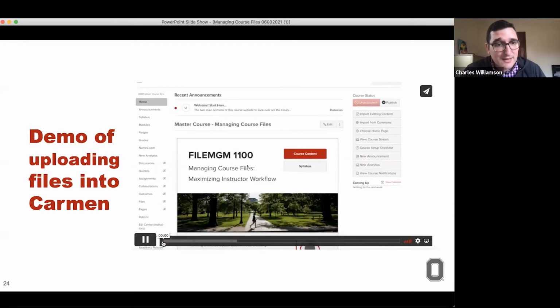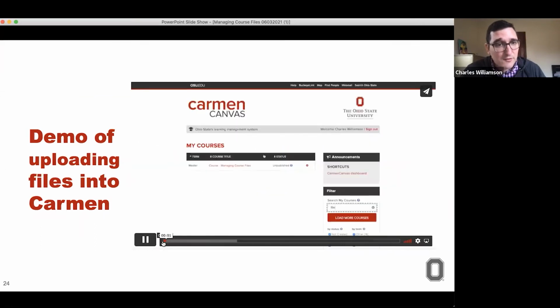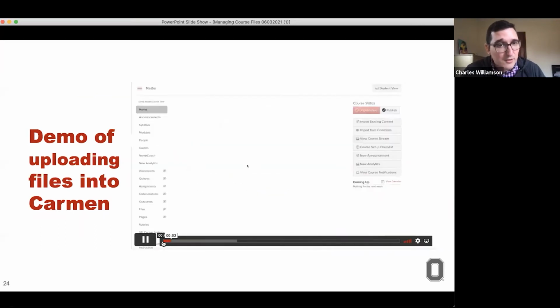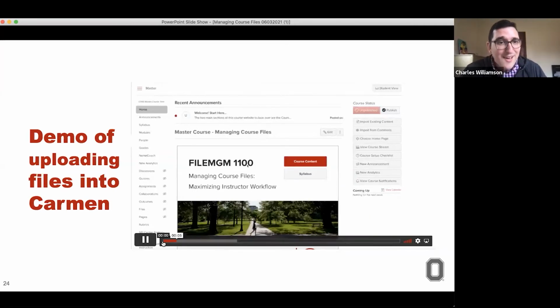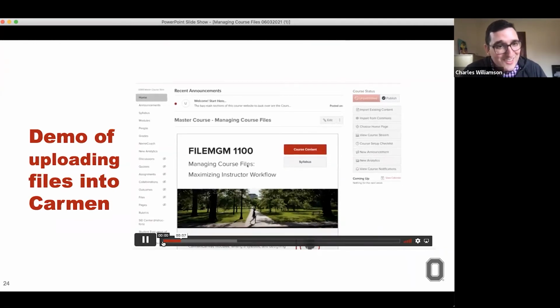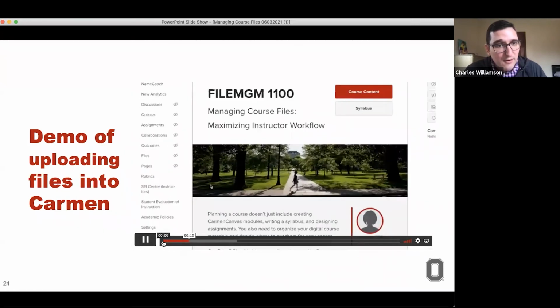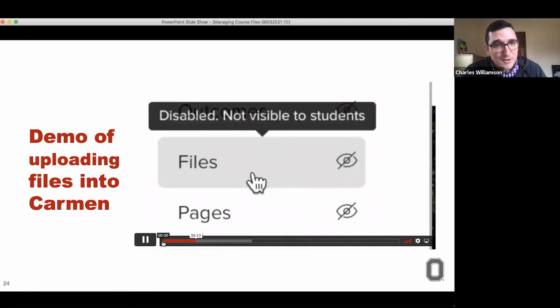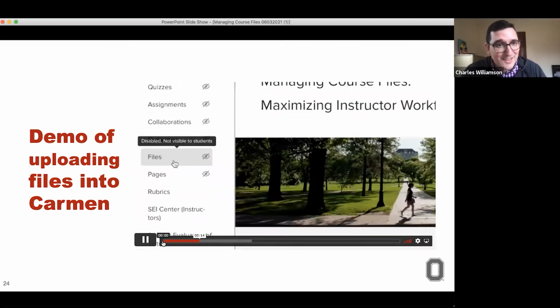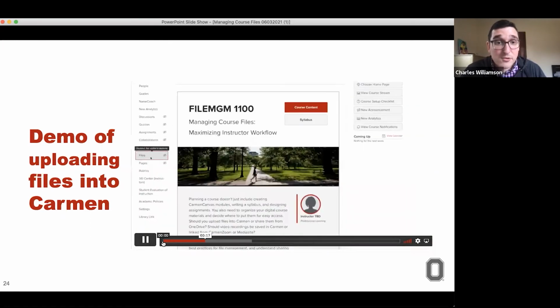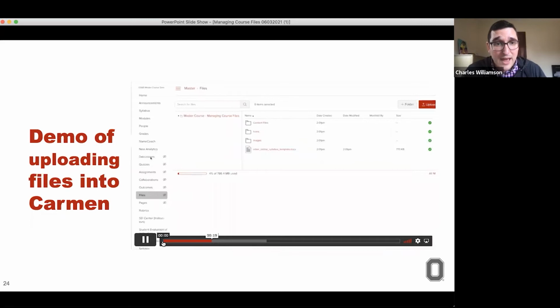So whenever you're accessing Carmen Canvas and you're going to your, I'm sorry, I'm looping back in time. Hold on. Whenever you're accessing the course, on this left-hand sidebar, very helpfully labeled, we're going to zoom in real quick, files. And there they are. And they are accessible only to instructors or people with designer access. They are not accessible to students.